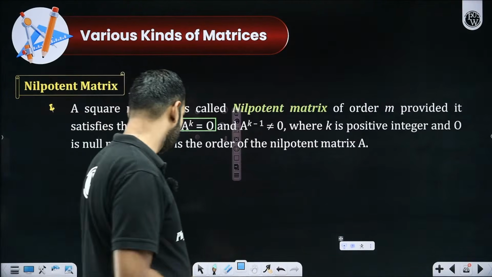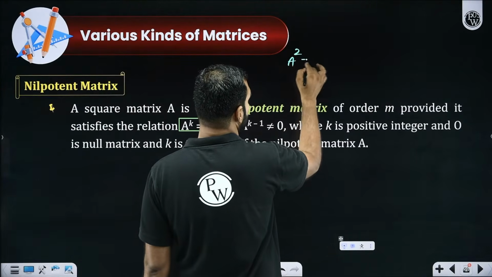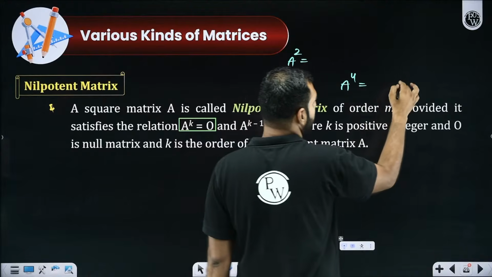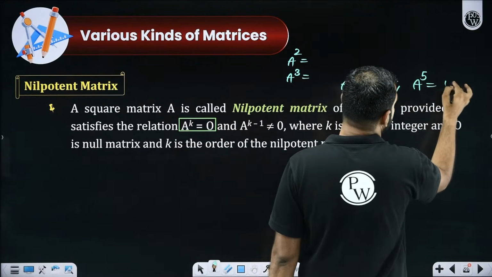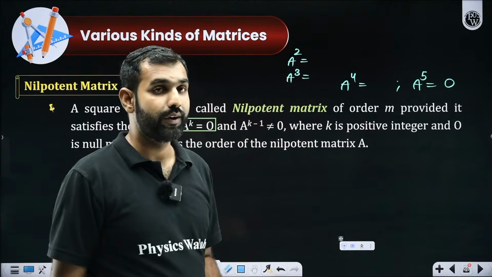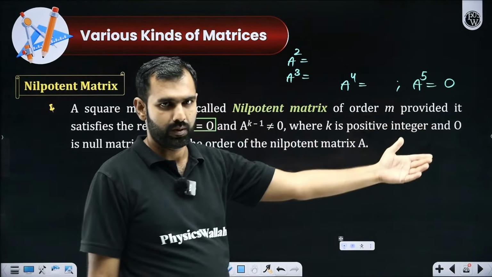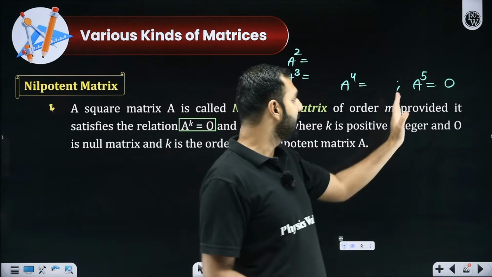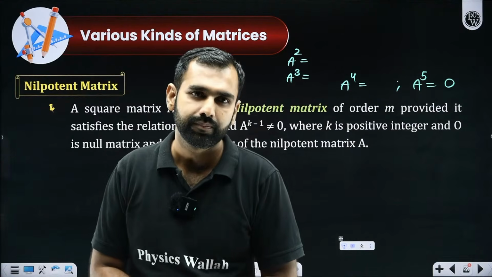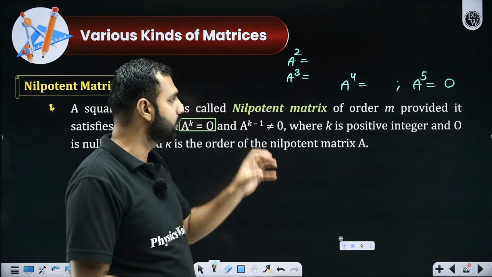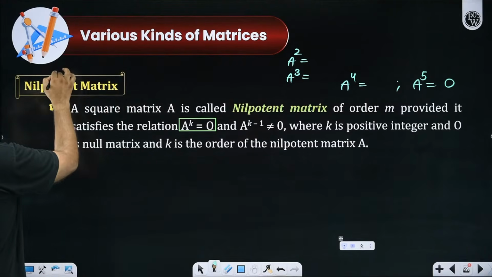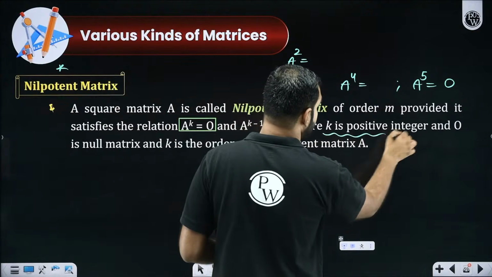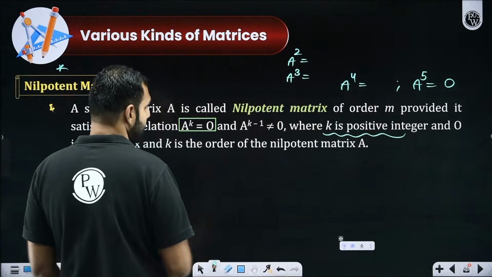What I'm saying is, A you multiply with A, then you get A square. Then A square multiplied with A, you get A cube, multiplied with A, you get A to the power 4, and A to the power 4 multiplied with A, you finally get a null matrix. There you need to understand all the lower powers of A before 5 did not give you a null. But ultimately, with A to the power 5, you got a null matrix. So this A, first of all, will be called a nilpotent matrix. There, this K, which is 5 in this example case, will be called the index.